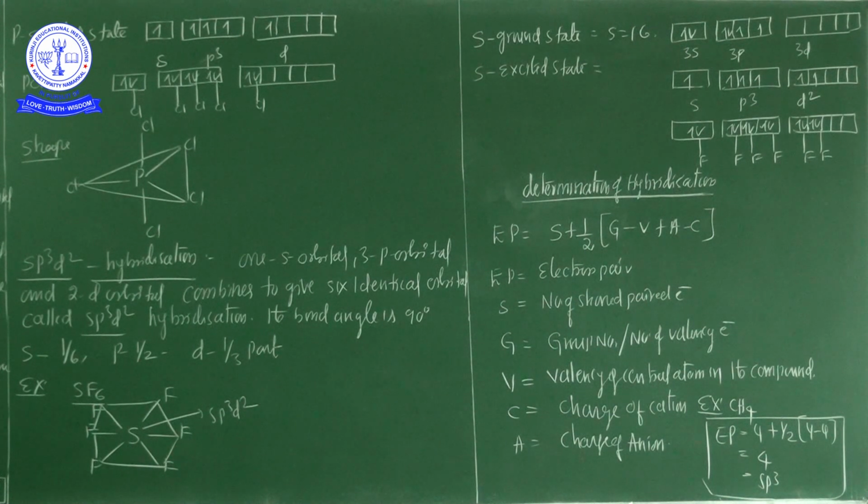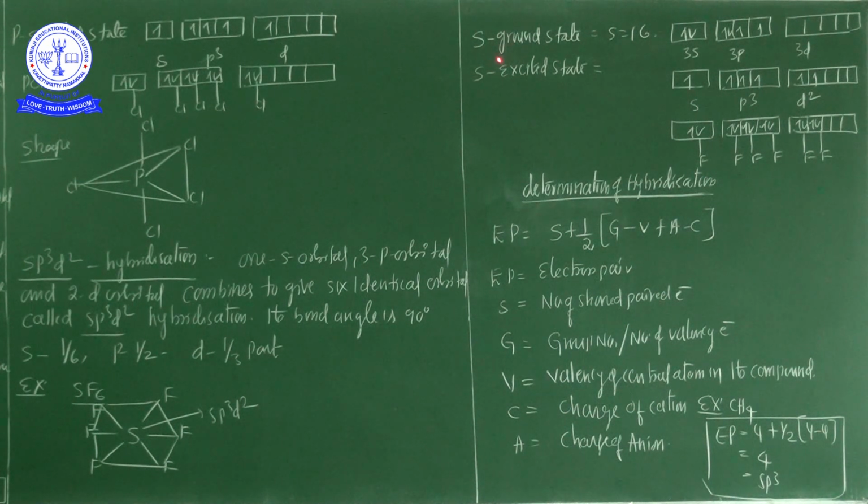In the SF6 structure, sulfur has no lone pair of electrons, because it is in group 16 but all 6 electrons are involved in bonding with the 6 fluorine atoms. So the structure is octahedral. Octahedral shape is formed.